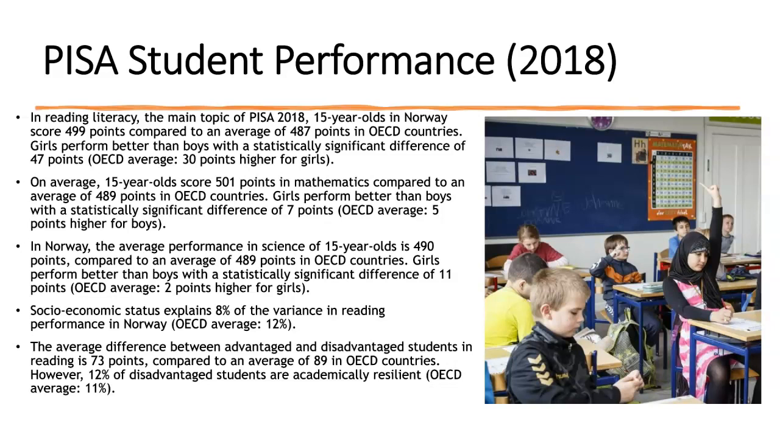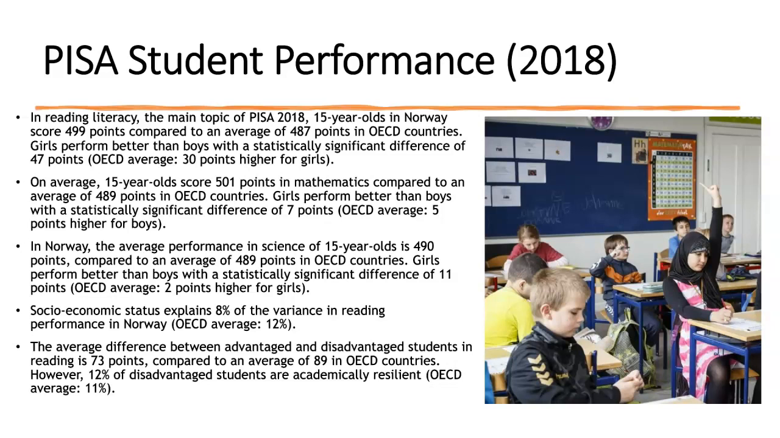In math, Norway scored 501. The average is 489 in other countries, and the girls scored 7 points more than boys. In science, Norway scored 490. The average in other countries is 489, and the girls scored 11 points more than boys.